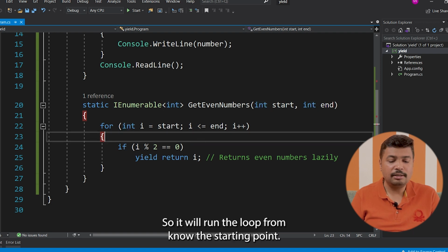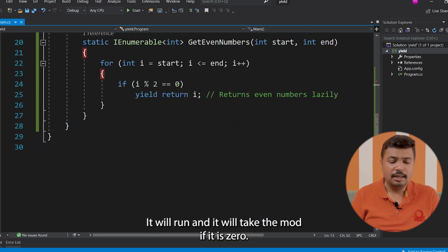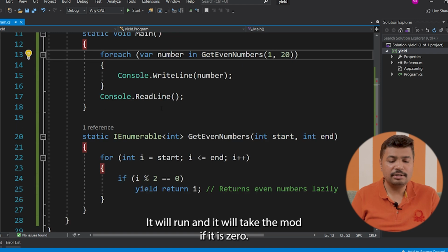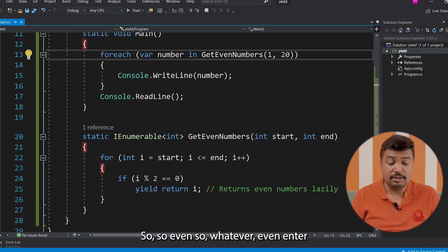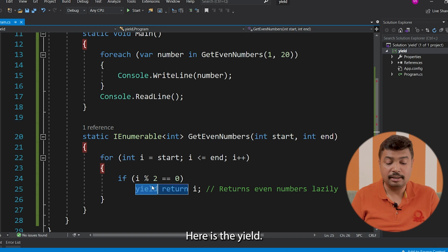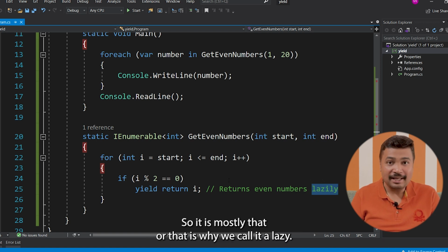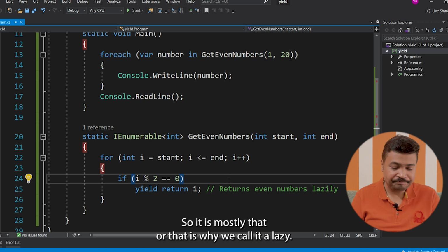So it will run the loop from starting to end, and what is the starting is like 1 or 0, like 1 to 20 it will run, and it will take the mod. If it is 0, mostly I believe it's an even. So whatever even ints are there, they are going to be returned one by one. Here is the yield. So it is again lazy. It will be on the runtime, as I mentioned. It's not that kind of lazy in the real world. So it's mostly ad hoc, but that's why we call it lazy.